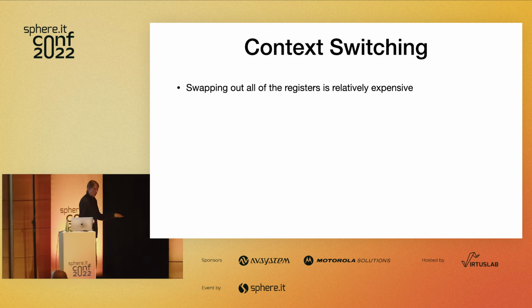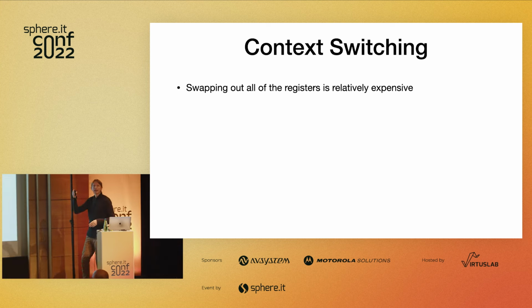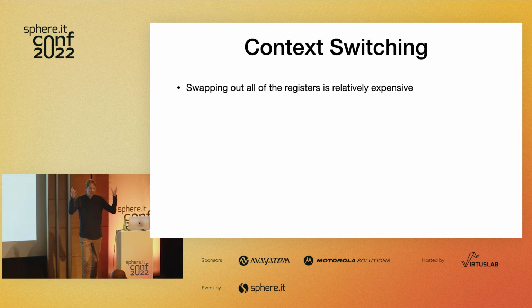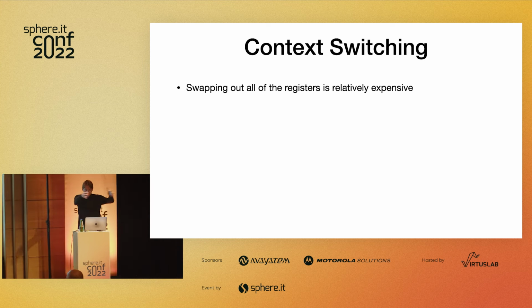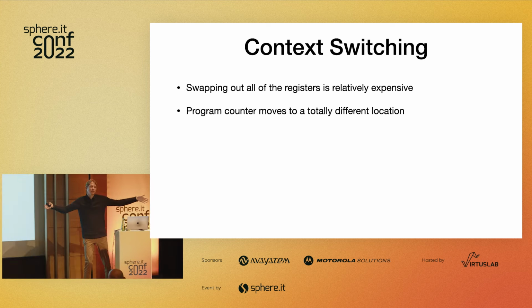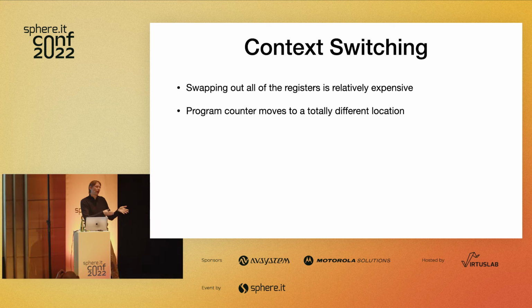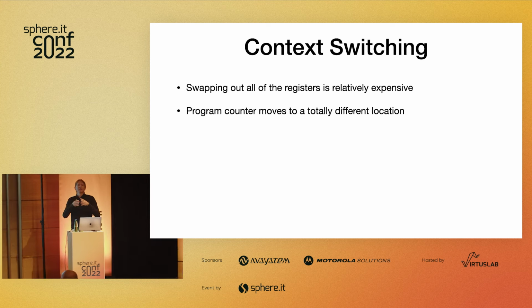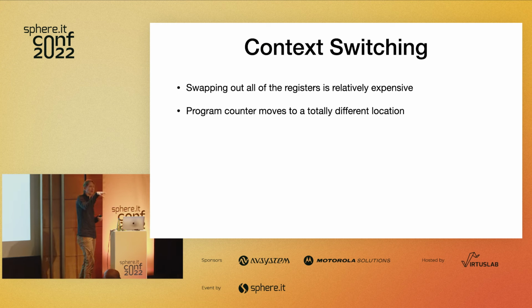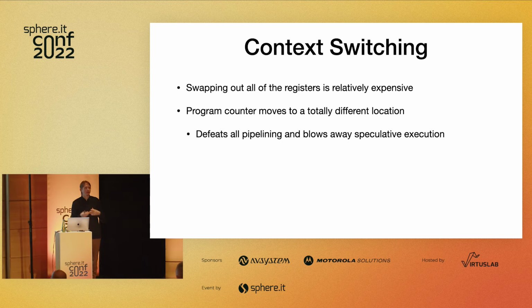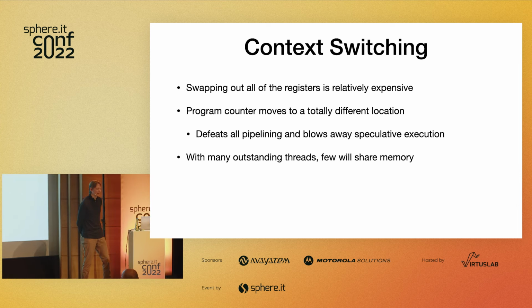Context switching, which is that thing that happens when it decides it needs to move the thread off, is actually a very expensive operation. So this is an important picture to have in your head. This is not cheap in any way. To start, copying all the registers off of the CPU is a relatively expensive thing to do. Also, the program counter moves around. So you have effectively a go-to inside of the kernel, which dumps the pipelining, and all these other things that you want to have happen inside of your CPU just kind of fall apart when you do this. So all your speculative execution, et cetera.